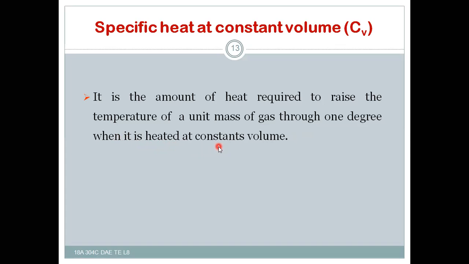This is the definition of specific heat at constant volume. It is generally denoted by Cv.